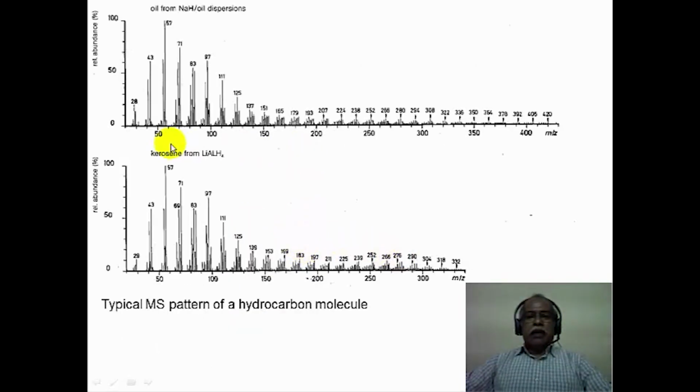Typically, linear alkanes show a fragmentation pattern like this. This is a Gaussian type of distribution. The most probable ions are the low molecular weight ions. If you see, each one of them will differ by 14 mass units, corresponding to the CH2 unit.